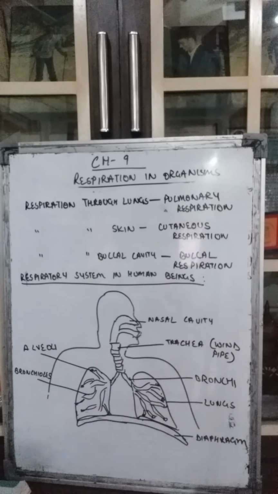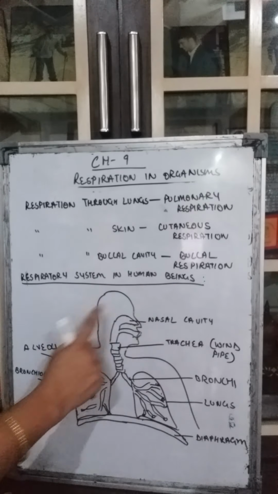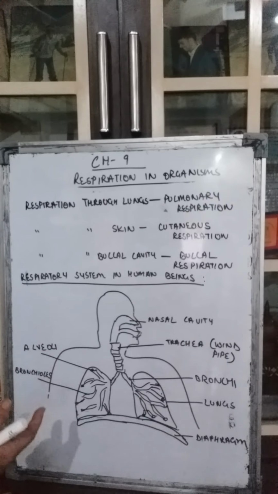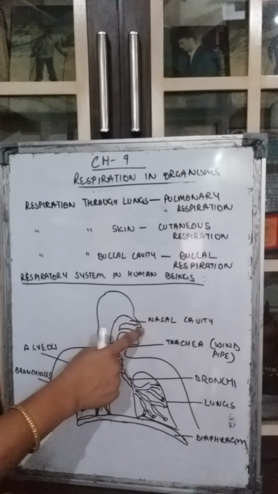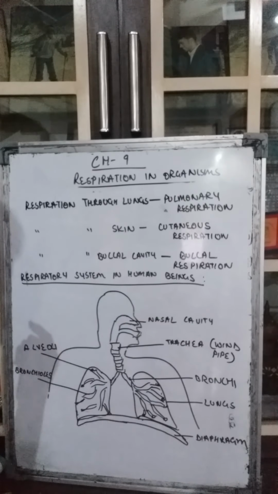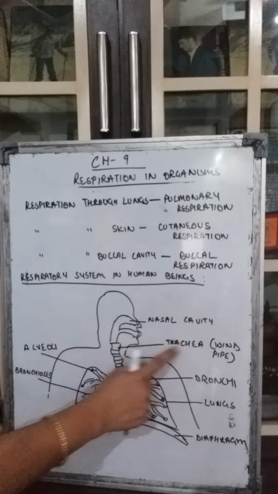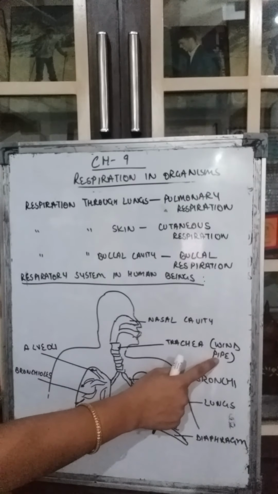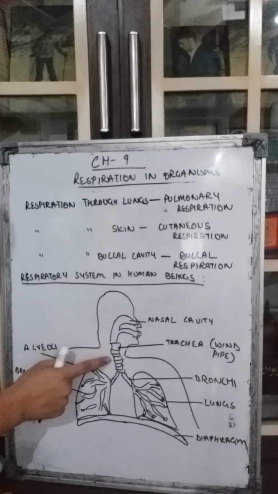Now girls, see here. The breathing, the inhaling and the exhaling, takes place through the nose. First the air, which is rich in oxygen, enters through the nose and goes into the nasal cavity, which is present near the nose. From the nasal cavity, the air enters into the windpipe, that is called trachea. Trachea is also called windpipe, or windpipe is also called trachea.